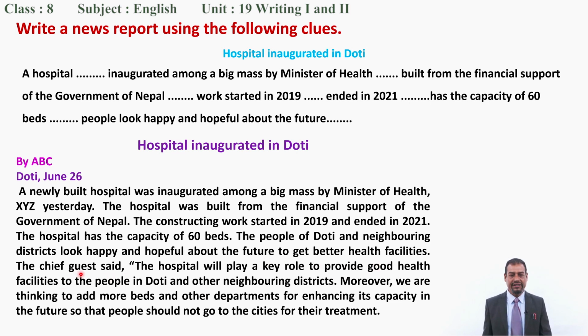Then, the chief guest said the hospital will play a key role to provide good health facilities to the people in Doti and other neighboring districts. Moreover, we are thinking to add more beds and other departments for enhancing its capacity in the future so that the people should not go to the cities for their treatment. See, this is how this news report is ended.